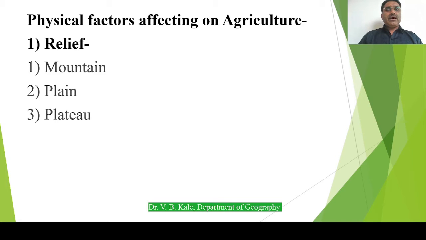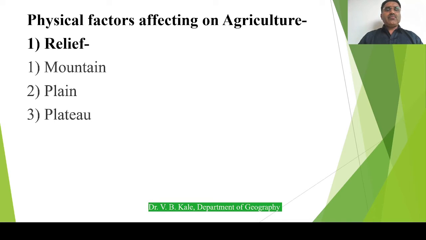Well, before that, I have to explain what exactly relief means and how relief is responsible for affecting agriculture. Relief means physiography. Physiography means the physical phenomena or physical elements available on the surface of the earth. It may be plain, plateau, and mountain. According to that, there is a practice of agriculture. We go one by one. First one is the mountain.